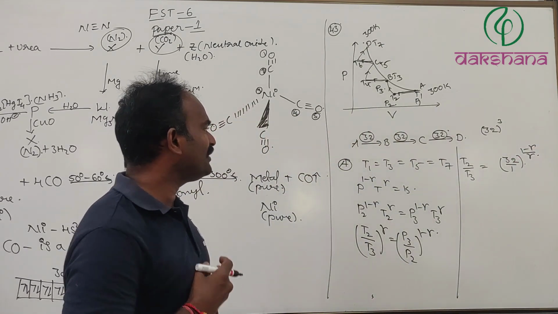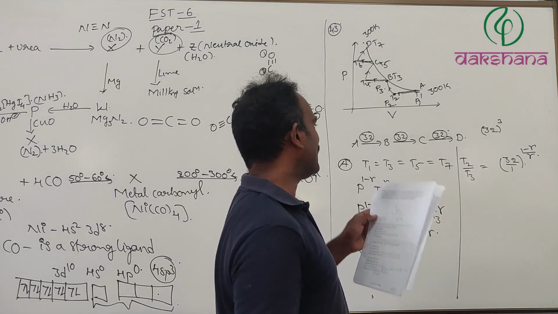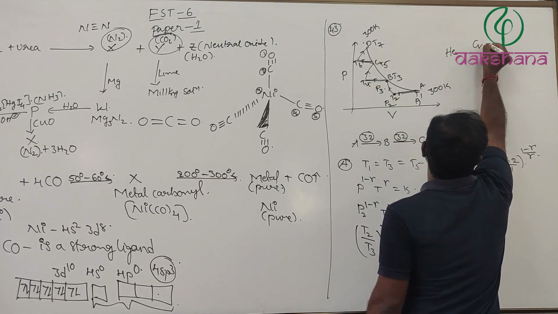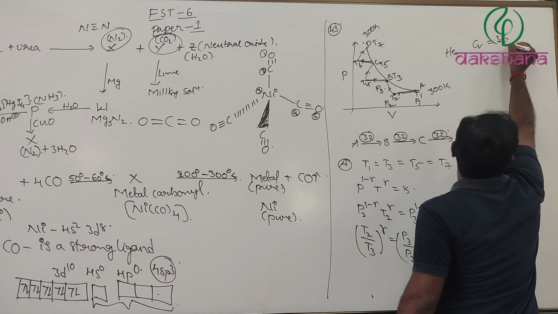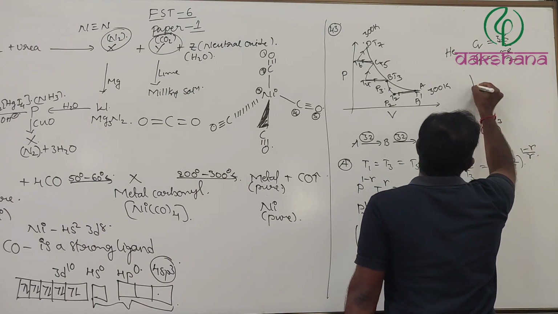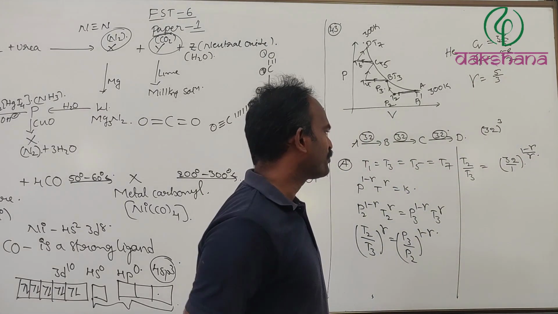As we all know, the gas given is helium. Its CV value is 3R by 2 and its CP value is 5R by 2. Hence its gamma value is 5 by 3.